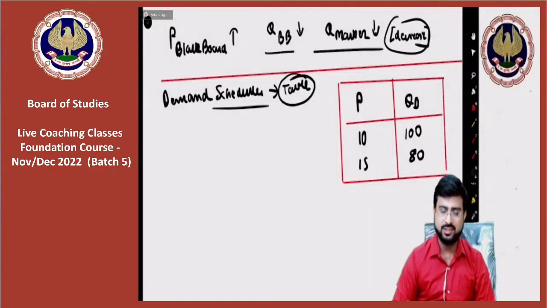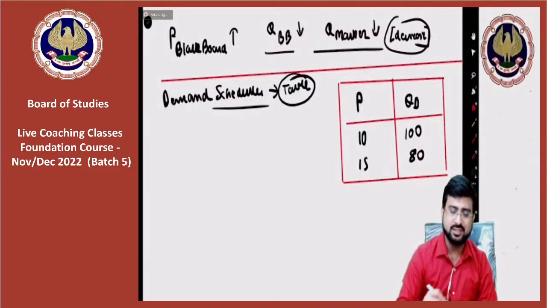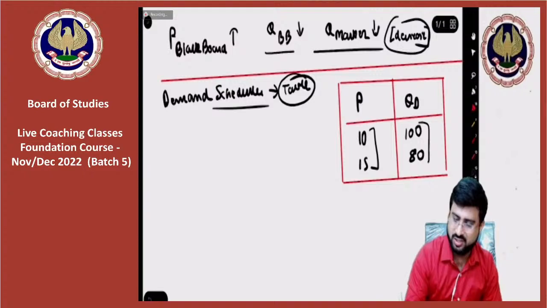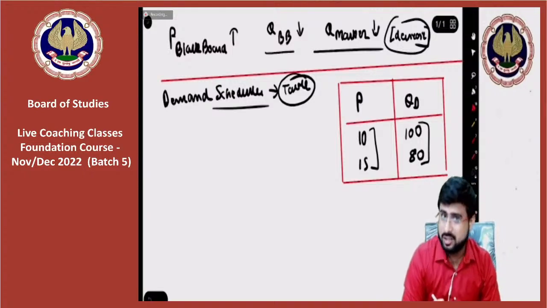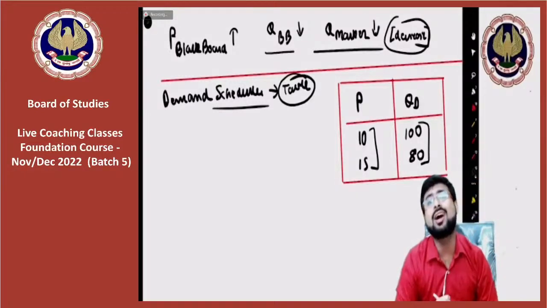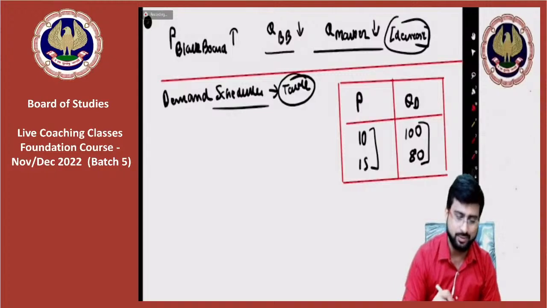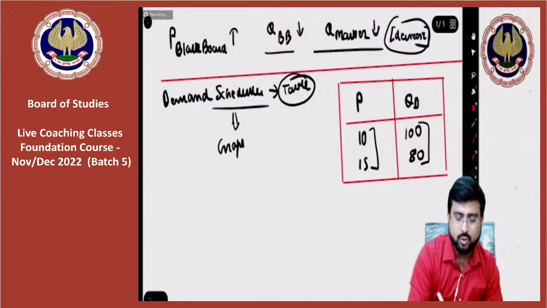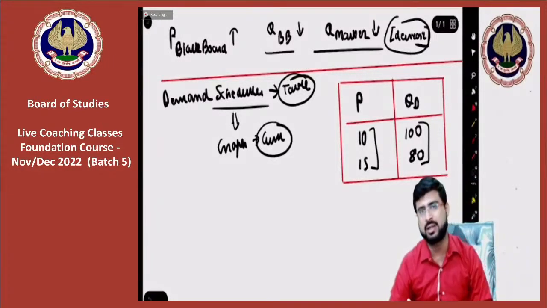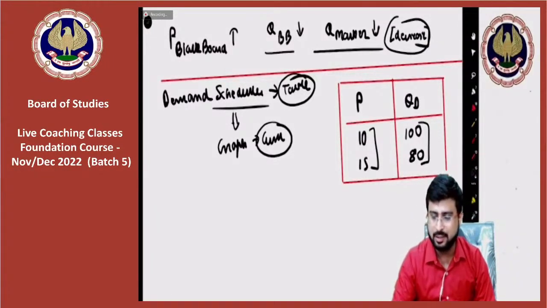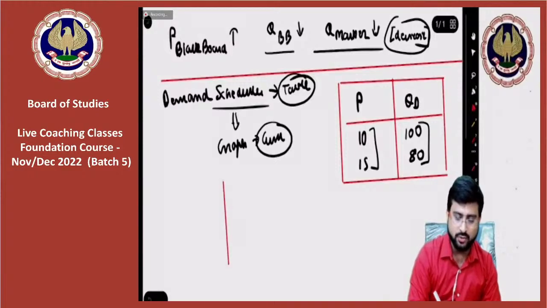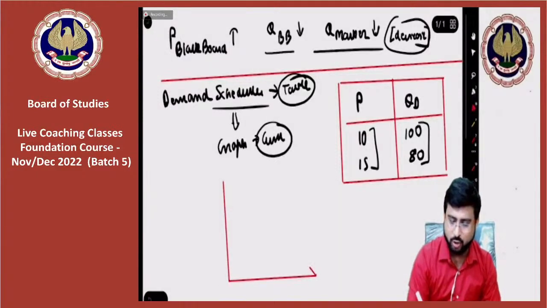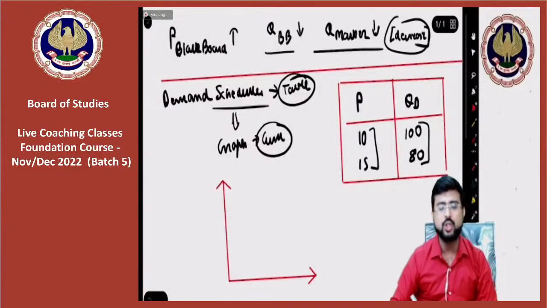One of our friends is asking, sir, so for this schedule, if we make a graph, it is called what? It is called a curve. It is called demand curve. So if for the given table you draw a graph, it is called the demand curve. It is as simple as that. So let's say, for example, my dear friends, I'll draw it for you, because in economics, until and unless we draw graphs ourselves, we are not going to understand the things.